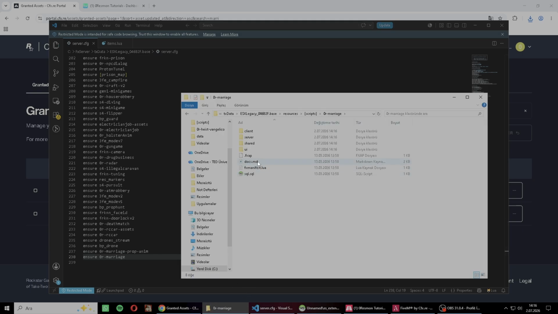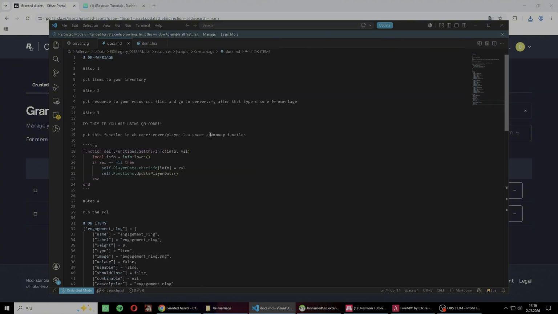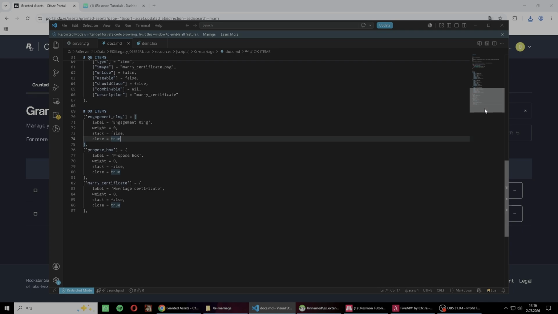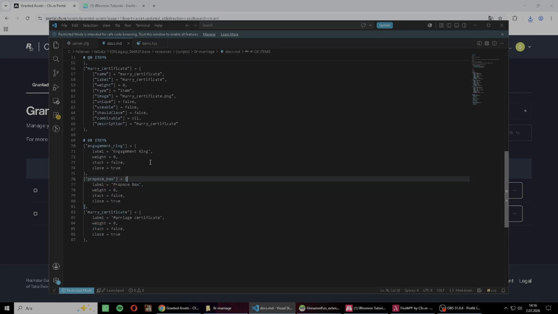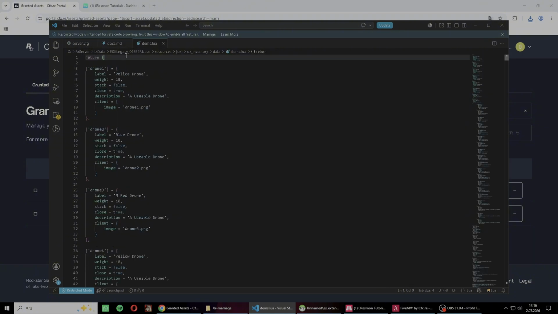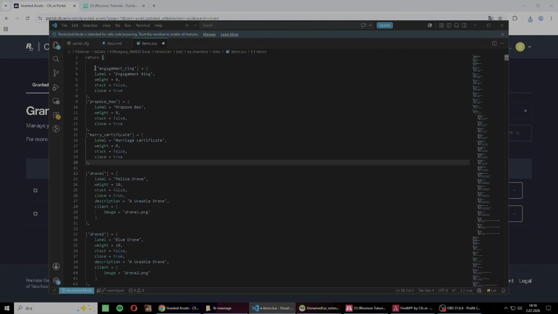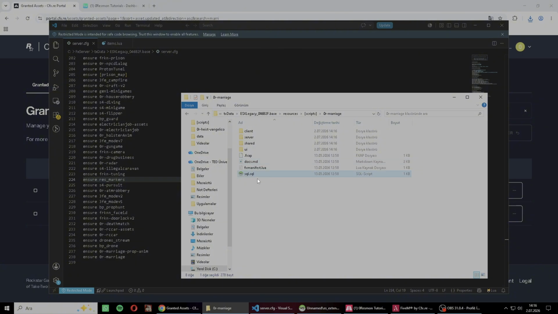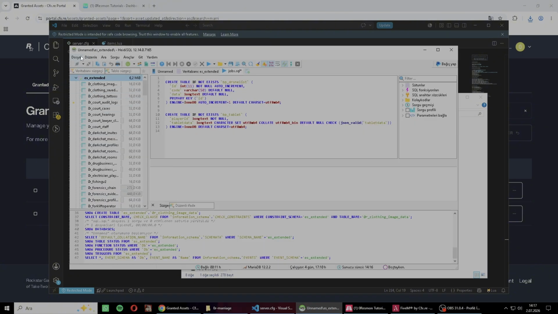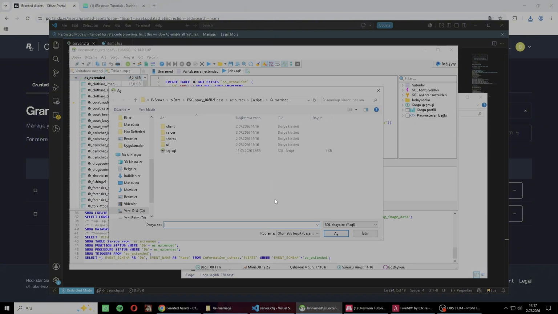Okay, you can find the documentation here. Let's check. You can find the items here. Put them into your items.lua. Don't forget the SQL. Open your database and run the SQL.